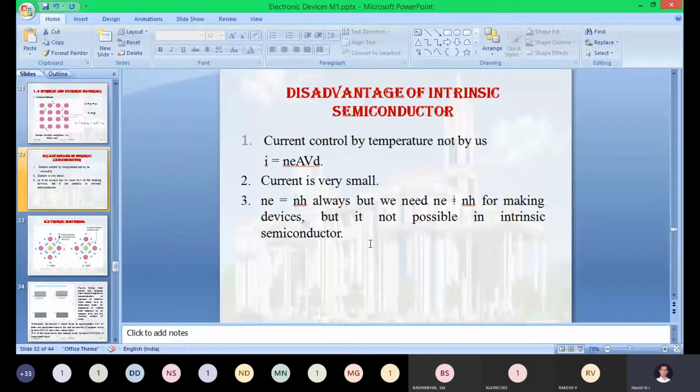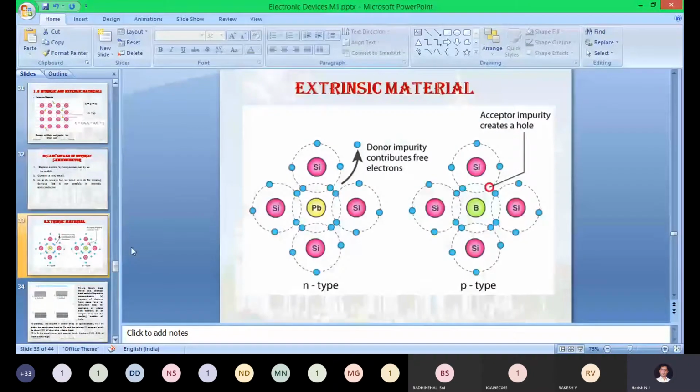These are all the drawbacks we listed after discussion of the intrinsic semiconducting material. Now we will move to the extrinsic, and along with that, how we are going to overcome these three disadvantages we listed. So now, what is an extrinsic semiconducting material?